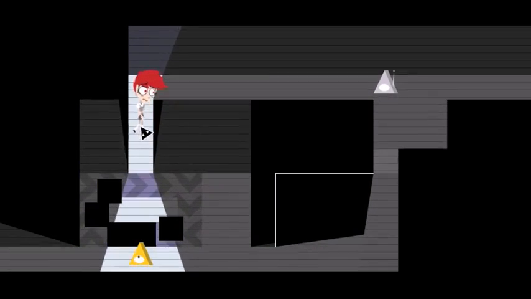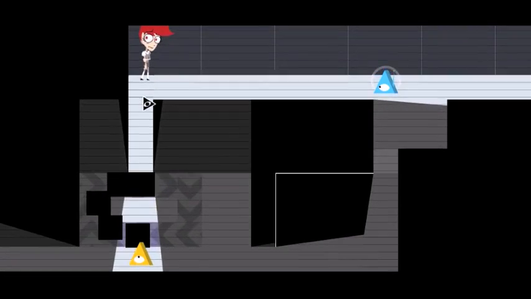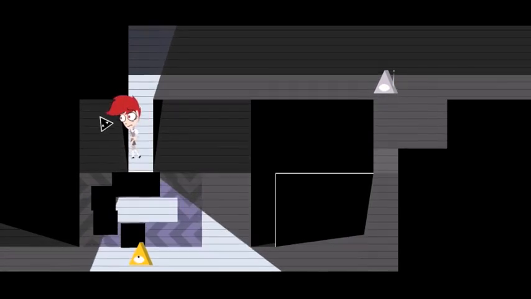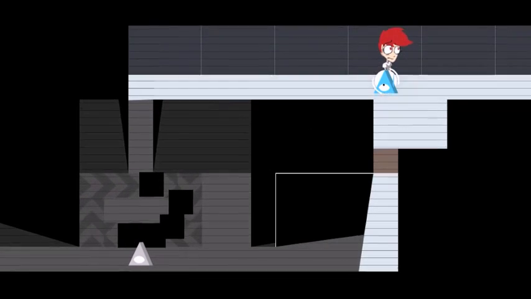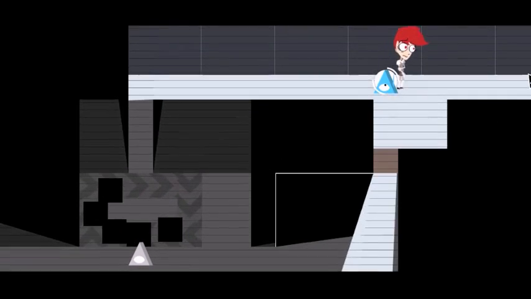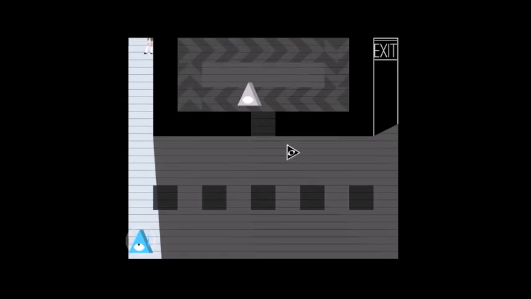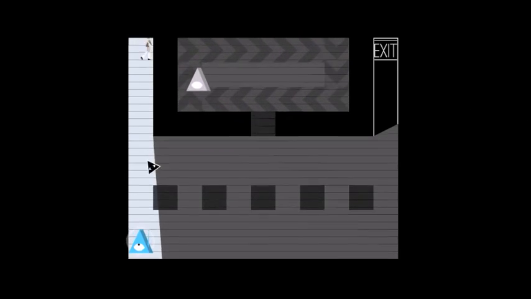Shimmy on over, and as soon as I step back, see, I'm blocked. Now, yes, and I won't pick this up because I'm not in line of sight of anything else, so I will die if I try that. Let's move on. And here's another puzzle.